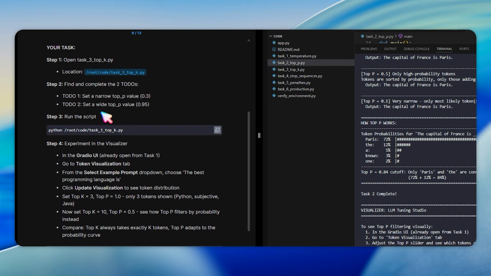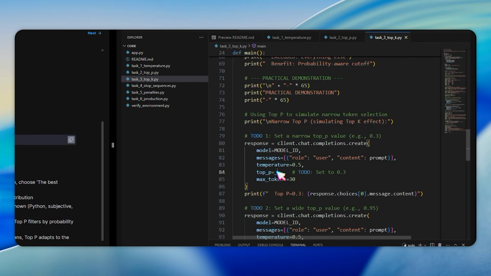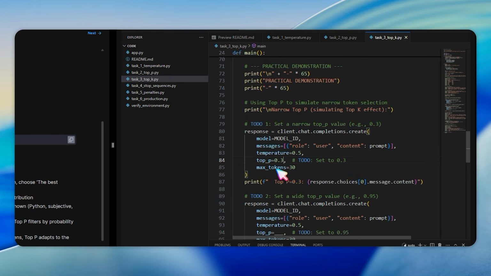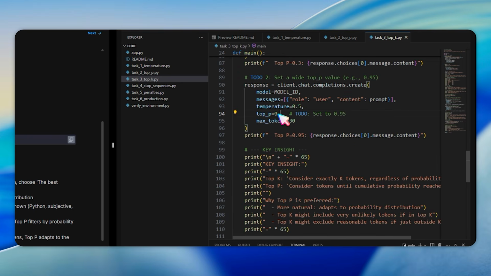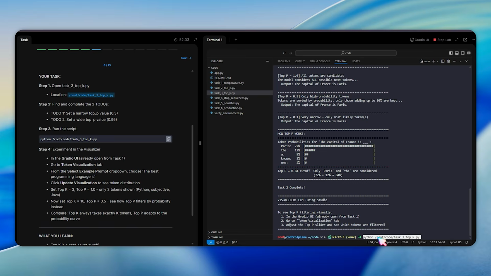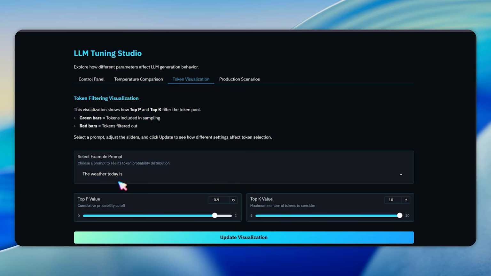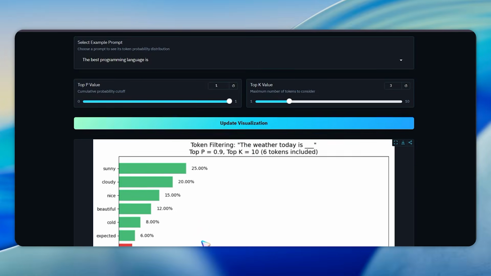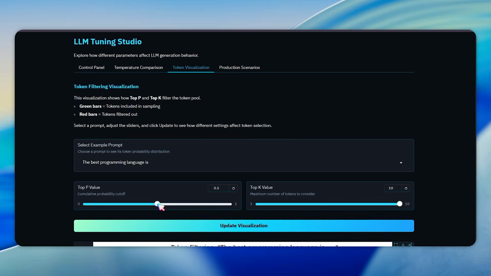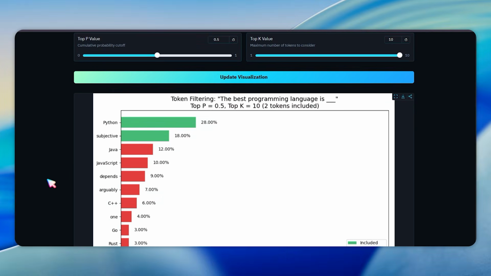You need to complete 2 to-dos. At line 84, replace the blank with 0.3 for narrow top P. At line 94, replace the blank with 0.95 for wide top P. Run the script. In the Gradio UI Token Visualization tab, select "the best programming language is" and compare top K 3 with top P 1 versus top K 10 with top P 0.5.